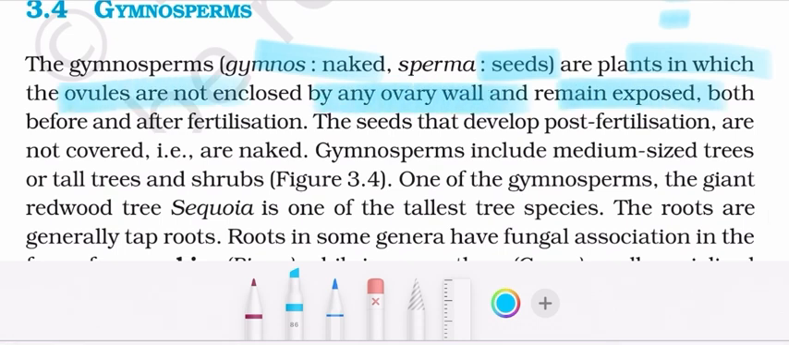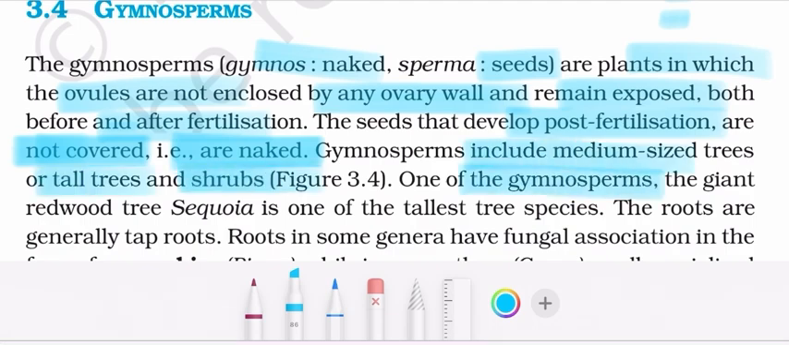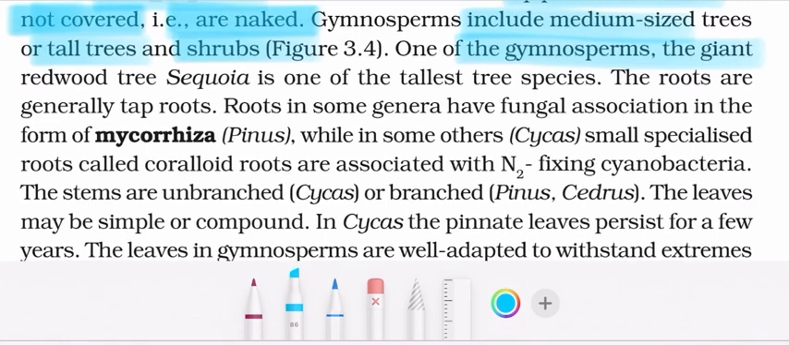wall and remain exposed both before and after fertilization. The seeds that develop post fertilization are not covered, that is, they are naked. Gymnosperms include medium-sized trees or tall trees and shrubs. One of the gymnosperms, a giant redwood tree, Sequoia, is one of the tallest tree species. The roots are generally tap roots.